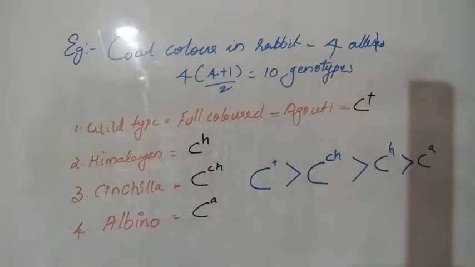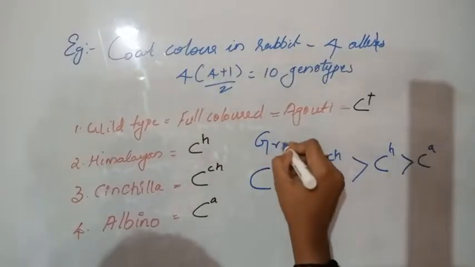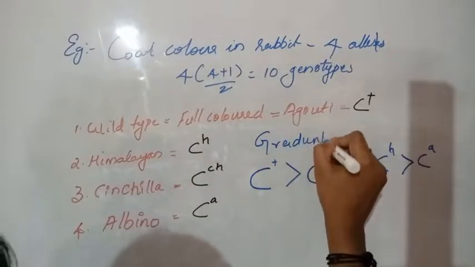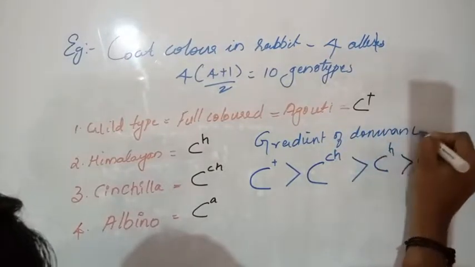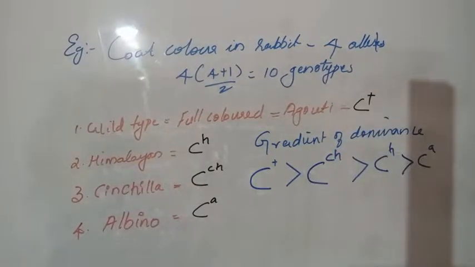So if you look at the gradient of dominance, C plus, that is wild type, is more dominant than Chinchilla. Chinchilla is more dominant than Himalaya. Himalaya is more dominant than albino.